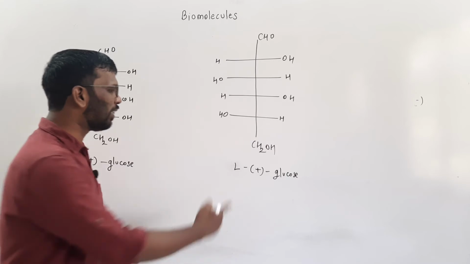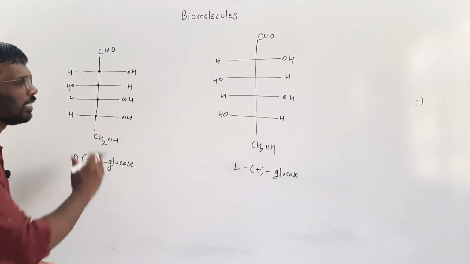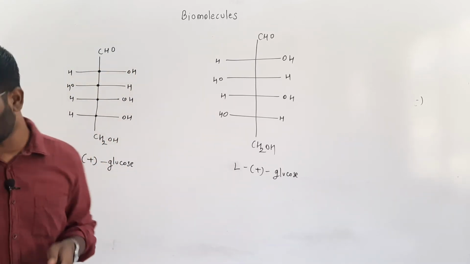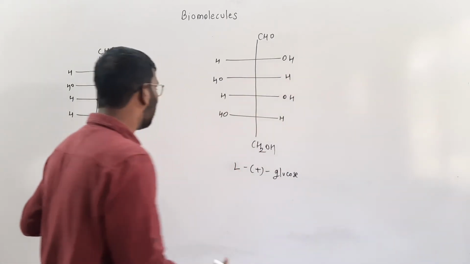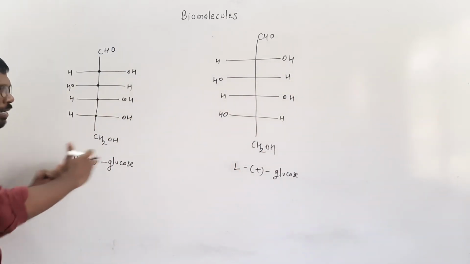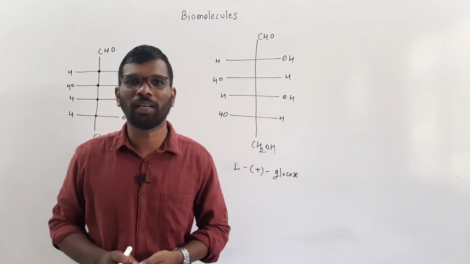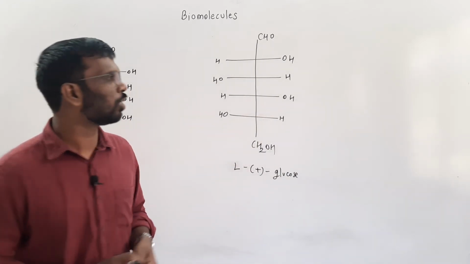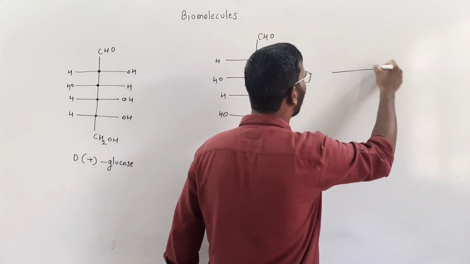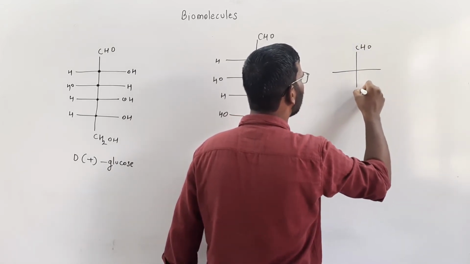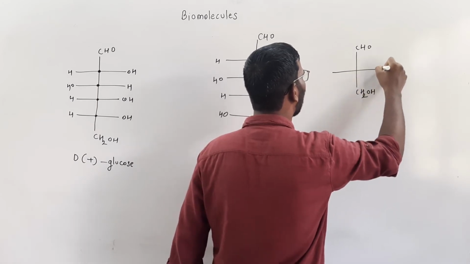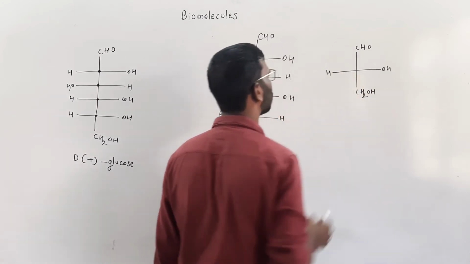Now from where is this convention coming? This is a reference from glyceraldehyde. If you take an example of glyceraldehyde, this convention of writing a capital D and L is derived from the glyceraldehyde convention. If you are taking glyceraldehyde, then this is glyceraldehyde, CHO, CH2OH, and OH and H, right?